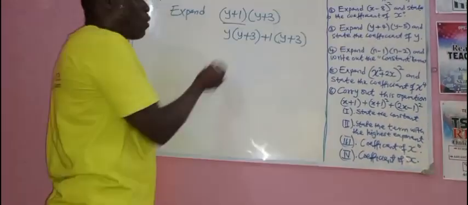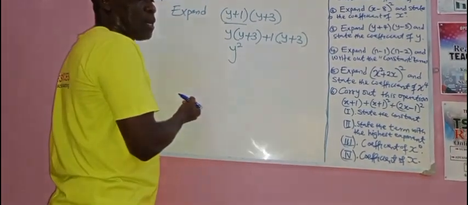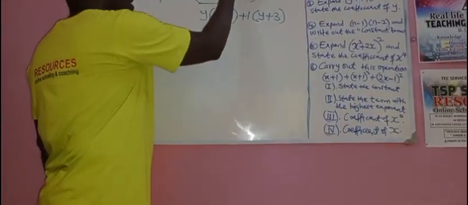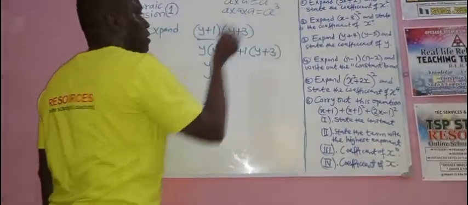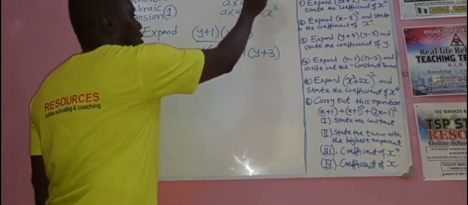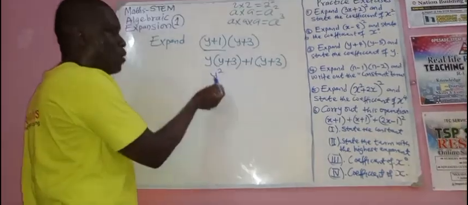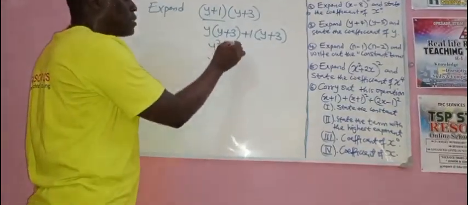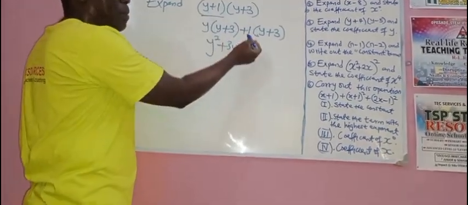Now let's open the bracket. What is y times y? A times A, what is that? 2 times 2, what is that? 2 raised to the power 2. Is that clear? So y times y is y squared. Y times plus 3 is plus 3y. We are finished with this. We'll come back to this.